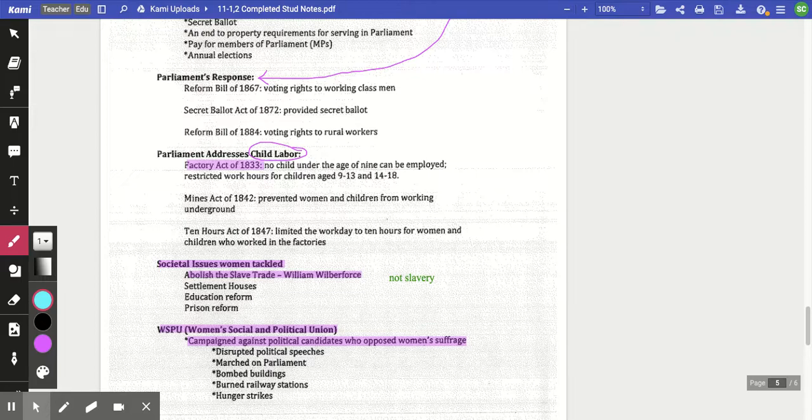So the fact that lunch and breakfast is provided, available for you at school, starts way back here in the industrial age with the education reform, because once they got the kids into the building, then they needed to also provide some other necessities for them. And also prison reform, making those changes. We had back in the Enlightenment the ideas that we needed to improve our justice system. Well, prisons were an area for cruel and unusual punishment, still continuing even during this age.